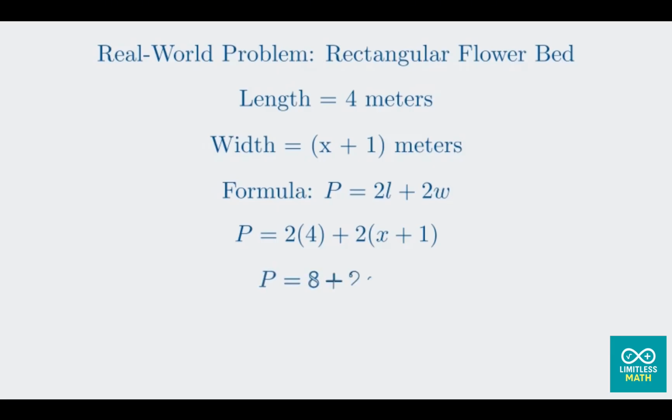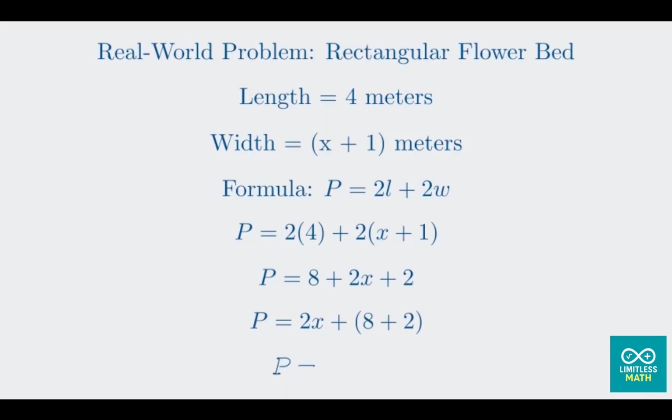First, we multiply 2 by 4, which is 8. For the second term, 2 times the quantity x plus 1, we use the distributive property. 2 times x is 2x, and 2 times 1 is 2. Our equation is now P equals 8 plus 2x plus 2. We can combine the like terms on the right side. The like terms are the constants 8 and 2. Their sum is 10. The term 2x has no like term, so it stays the same.